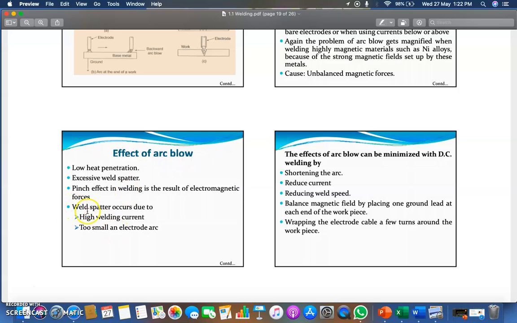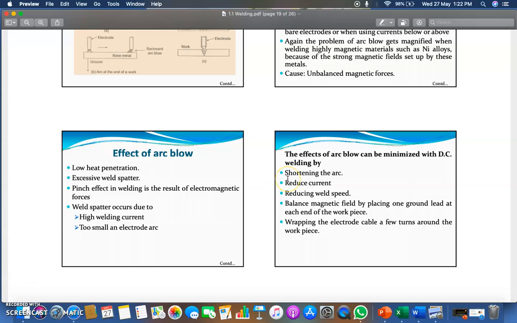Weld spatter, which is also a kind of welding defect, occurs due to high welding current and too small an electrode arc. So these are the causes for weld spatter. The effect of arc blow can be minimized in DC welding by some suggestions, or you can say remedies, to avoid or minimize the effect of arc blow.